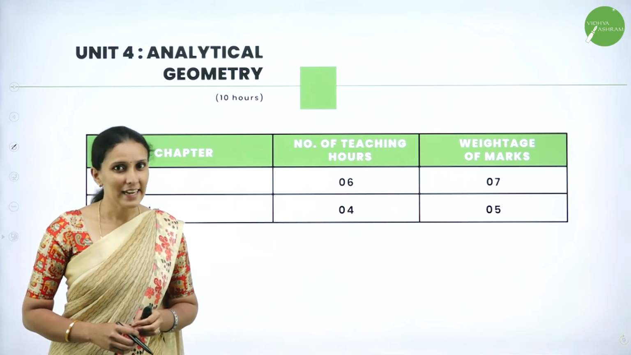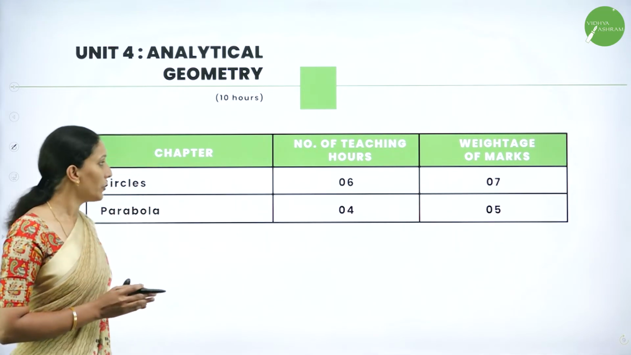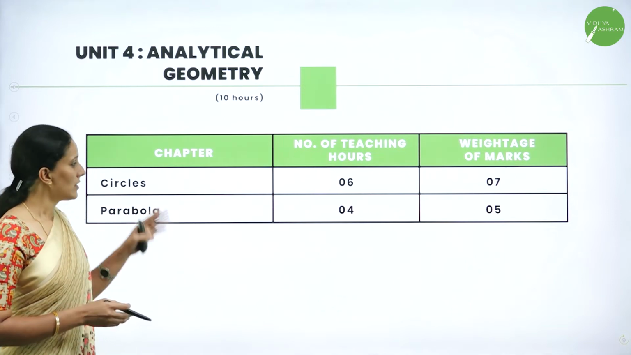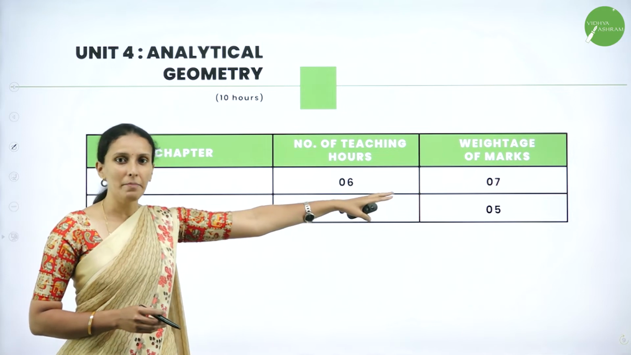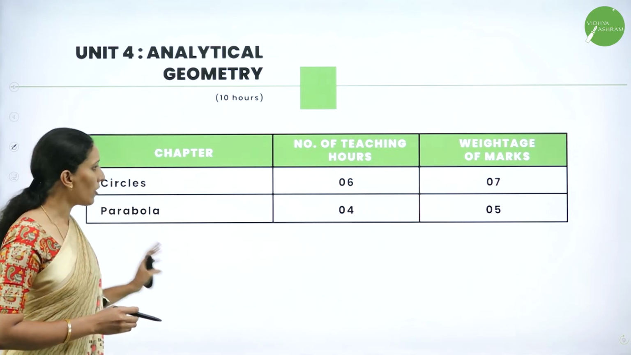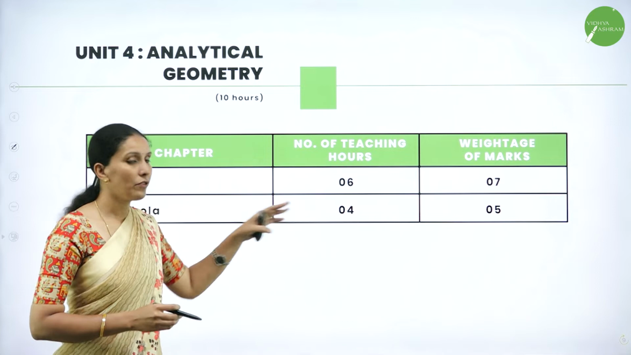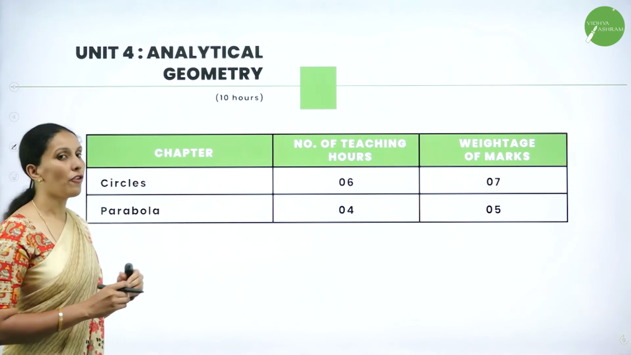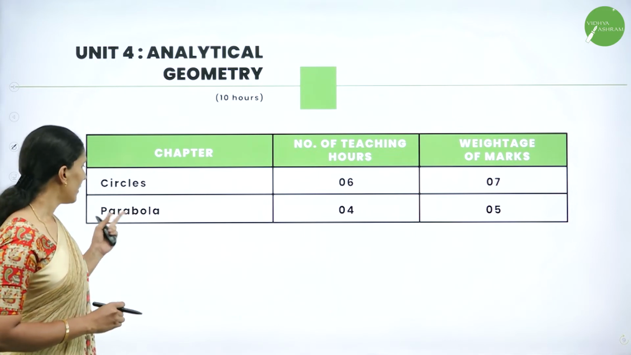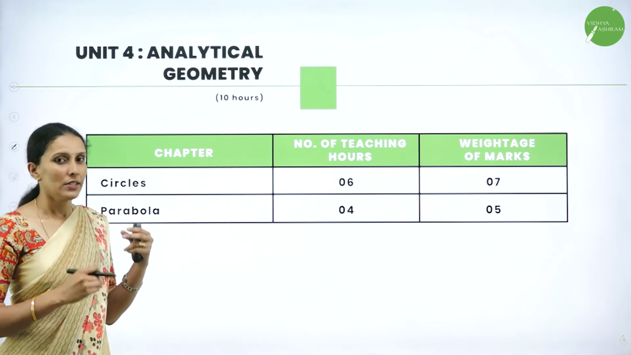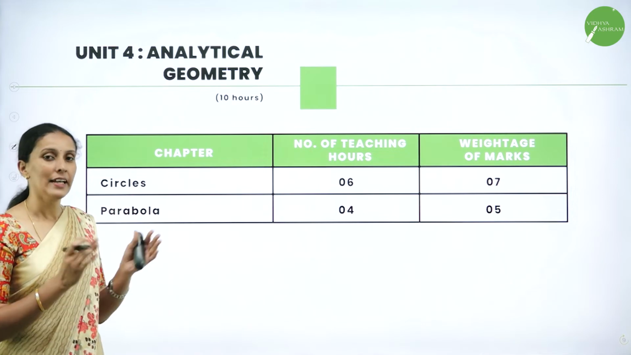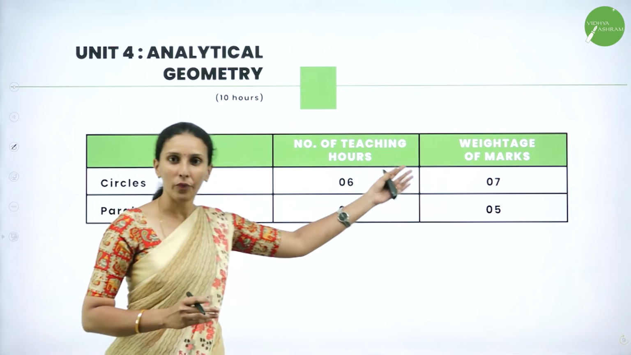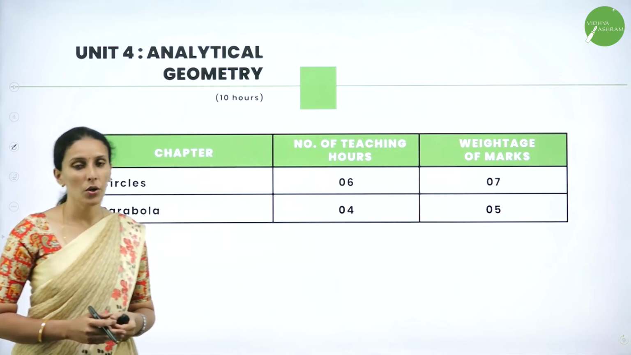Next is analytical geometry. Here you will be studying very interesting chapters called circles and parabola. Circles have a weightage of 7 marks and 6 hours of teaching. Parabola has a weightage of 5 marks and 4 hours of teaching. You go through different forms of circles and different types of parabola, so you should know their characteristics. Then only can you easily study this chapter and gain the marks or weightage they have given in your question paper.